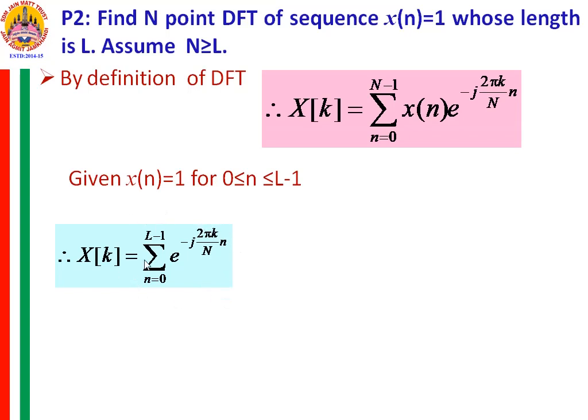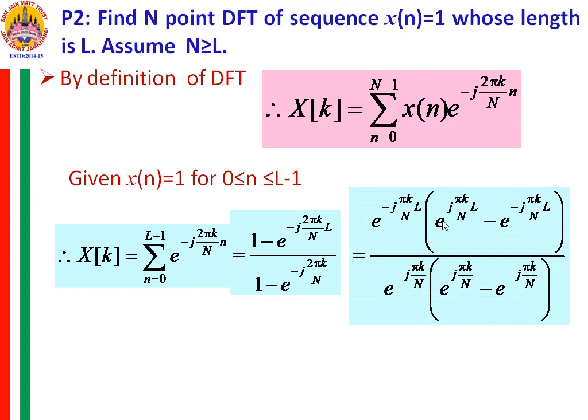So for a finite duration sequence, how do we obtain the closed form of expression? The lower limit is 0, the upper limit is L minus 1, and this is the exponential term. So for the lower limit, e raised to 0 is 1, and for the upper limit we add 1, so L minus 1 plus 1 gives L. You get 1 minus e raised to minus j 2 pi k by capital N into L, divided by 1 minus e raised to minus j 2 pi k by N. Now this is the DFT X[k] of this sequence x[n].